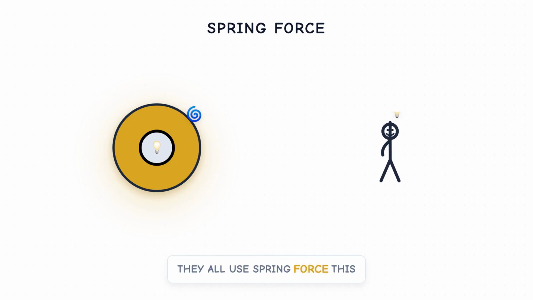Consider a slinky, a car's suspension, or the mechanism in a retractable pen. They all use spring force. This restoring force is exerted by an elastic object, like a spring, when it compresses, stretches, or twists. The spring force always acts to return the spring to its original, equilibrium shape. The further you deform the spring, the greater the force it exerts, a relationship known as Hooke's law. This principle finds use in countless devices, absorbing shocks in vehicles, measuring weight in scales, and storing potential energy for later release. It is a remarkable example of how elasticity gives rise to powerful and predictable forces.